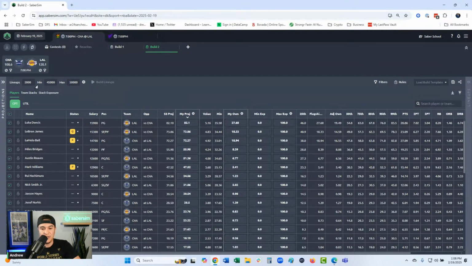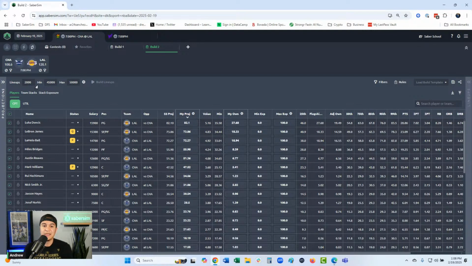This is the one sport where I don't do this. The reason is because NBA is a very projection heavy sport. Playing lower salary lineups, like leaving 10,000 salary on the table, is probably generally not a good idea. If we think back to contest flashback and all of our build reviews, we always say there's a range for projection that you typically want to be between.